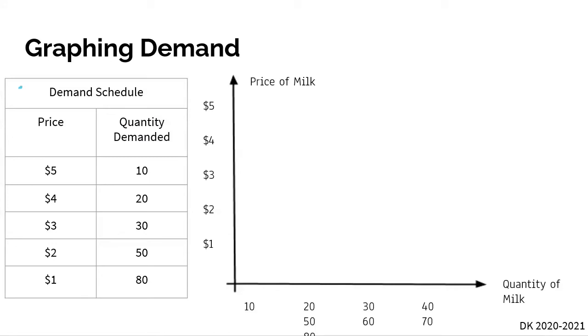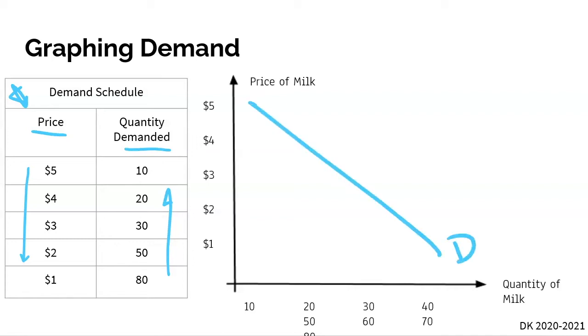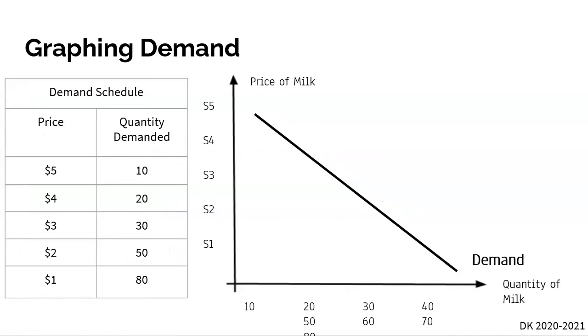So here, right, this right here is our demand schedule. We have our price and we have our quantity demanded. And if you notice, as price goes down, well, what happens to our quantity demanded? Well, our quantity demanded increases as the price goes down, which should make sense. So in this example, we're looking at the price of milk. We're also looking at the quantity of milk. So if the price of milk is $5, not a lot of people are going to want to purchase it. But if the price of milk drops to $1, then all of a sudden, a whole bunch of people are both willing and able to purchase it. So here, our demand curve is going to be downward sloping, as shown on the screen. And so here's a better line to illustrate it.